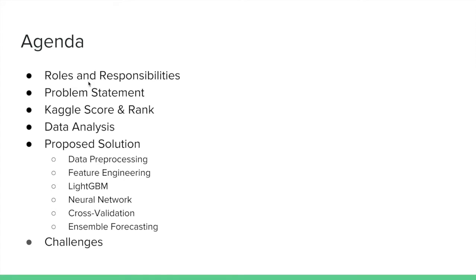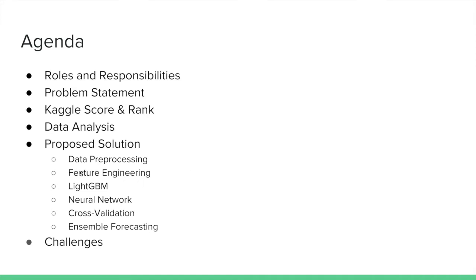Firstly, we will discuss the roles and responsibilities of each member for this project. Secondly, we will discuss the Kaggle project that we chose and the problem statement. After that, we will briefly discuss the Kaggle score and ranking that we got. We will be discussing the data analysis and proposed solution that we have for this competition.